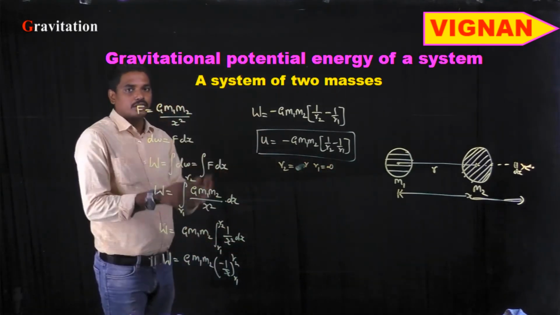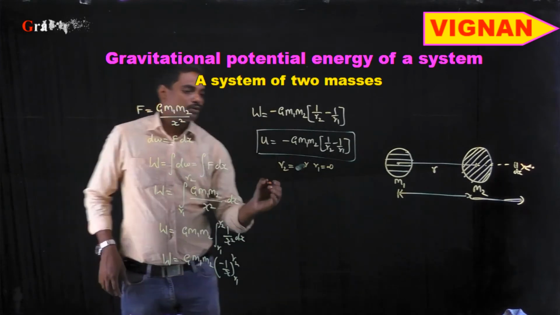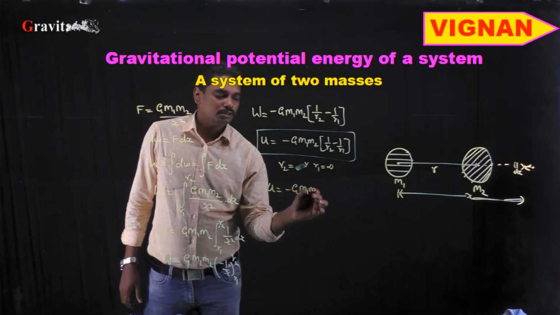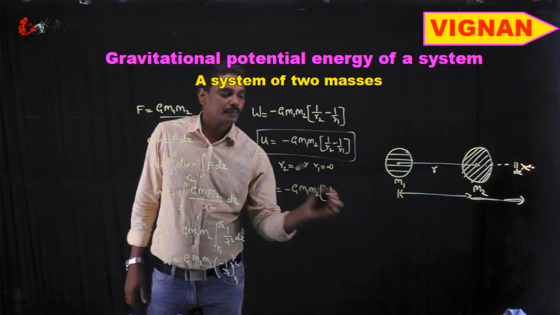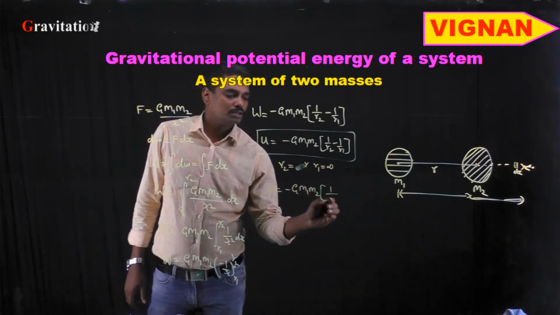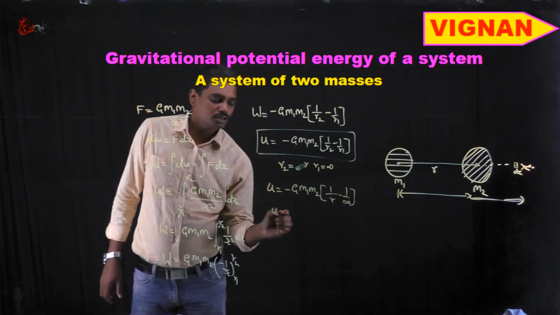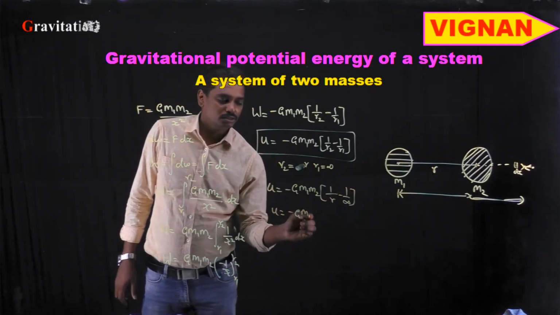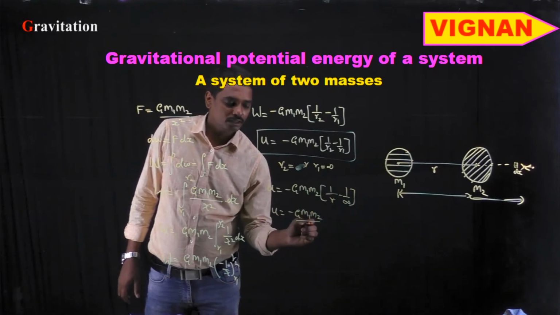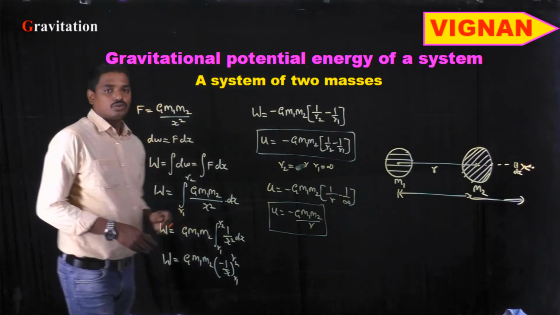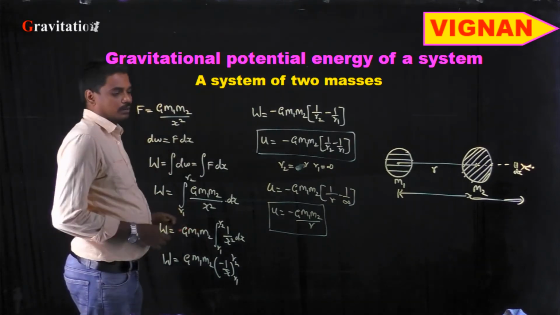So U = minus G m1 m2 (1/r minus 1/infinity). So U = minus G m1 m2 / r is the potential energy for the two particle system or two masses.